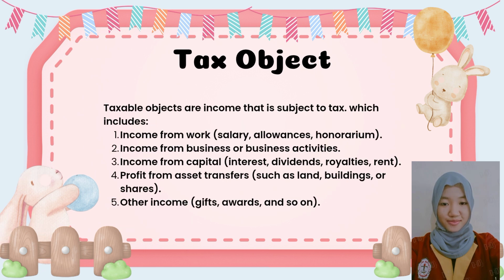Tax object. Taxable objects are income that is subject to tax, which includes: 1. Income from work, salary, allowances, honorarium. 2. Income from business or business activities. 3. Income from capital, interest, dividends, royalties, rent. 4. Profit from asset transfers, such as land, buildings, or shares. 5. Other income, gifts, awards, and so on.